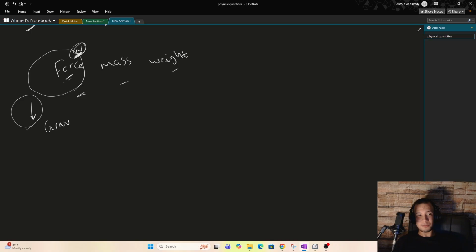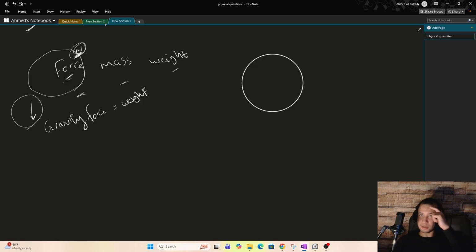Another way to say gravity force is weight, but that's a specific type of gravity force. If you have two objects, the first object, let's call it the Earth, and another object very, very close to Earth, and very tiny.